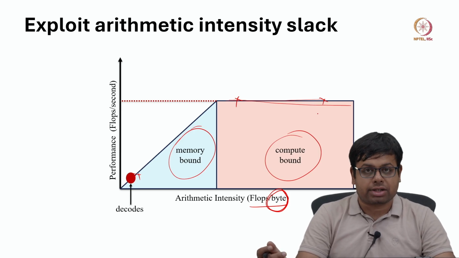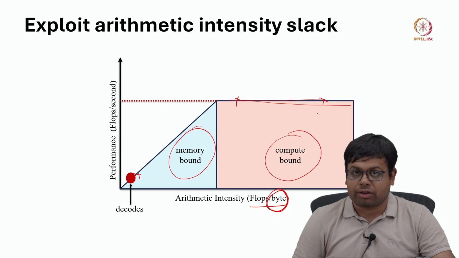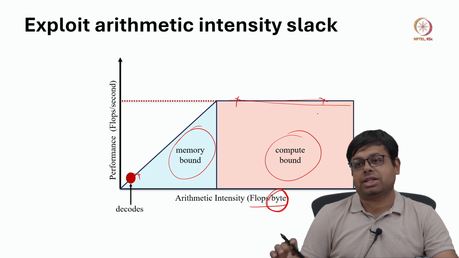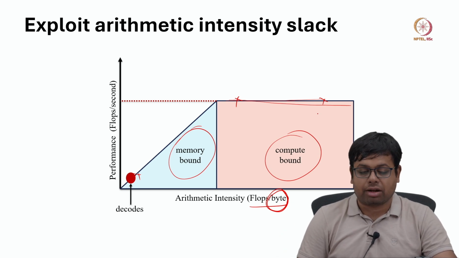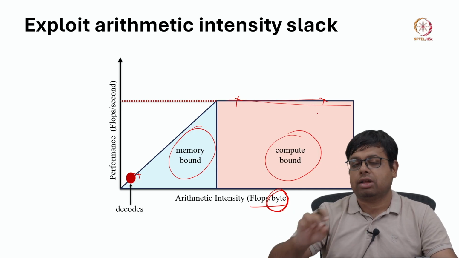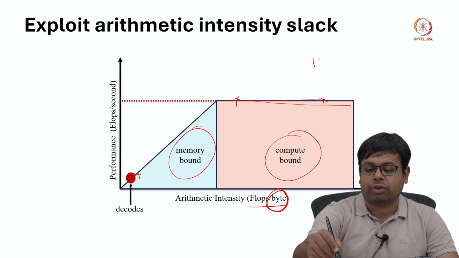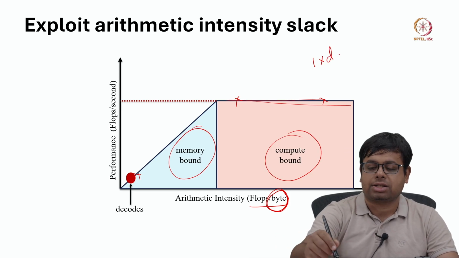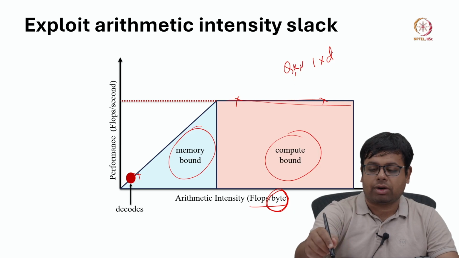So, when we say decode, again let us assume that we have KV cache, right. If we have KV cache, that means for any decoded token we have exactly the same amount of computation. That computation, if you remember, the matrix sizes were just 1 by d, like the Q, K, V matrix sizes were 1 by d, right.